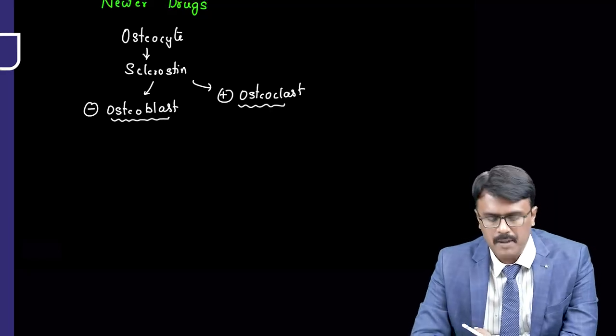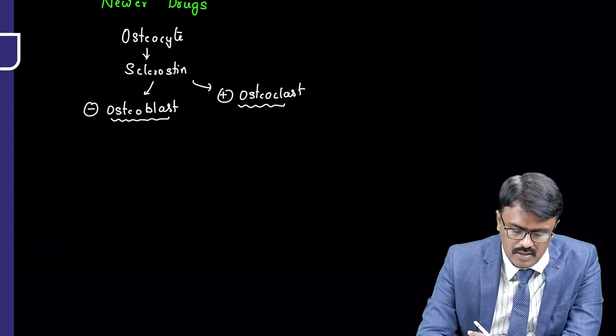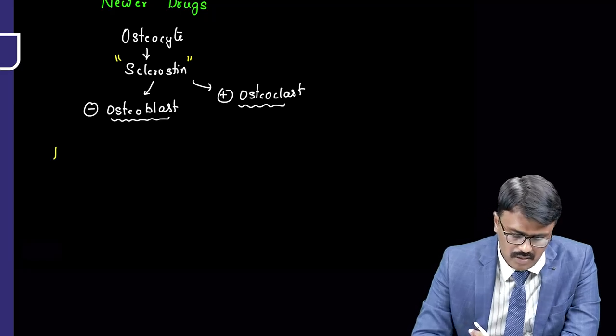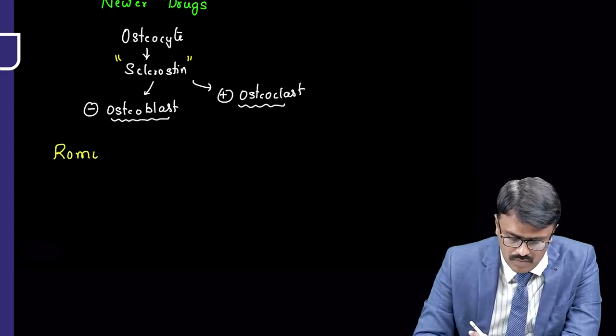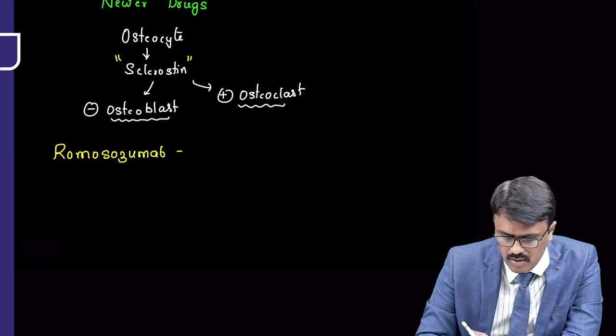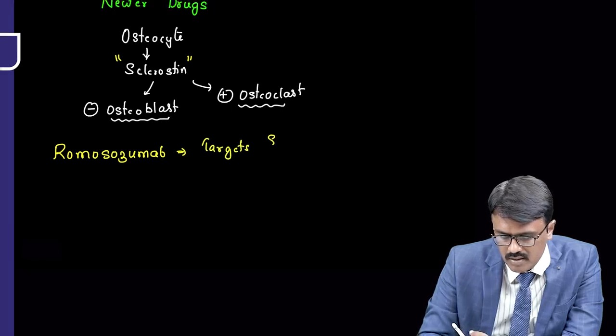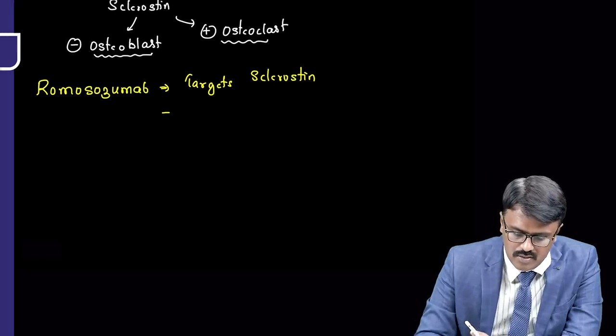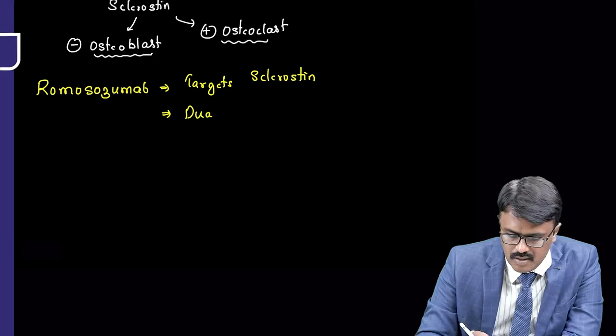osteoclast. So the scientists thought, why don't we block the activity of sclerostin? The name of the drug which blocks it is called romosozumab. So romosozumab is the one which targets and blocks sclerostin activity. By blocking sclerostin, it has dual action.